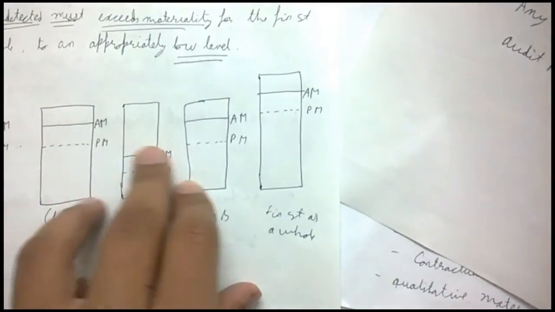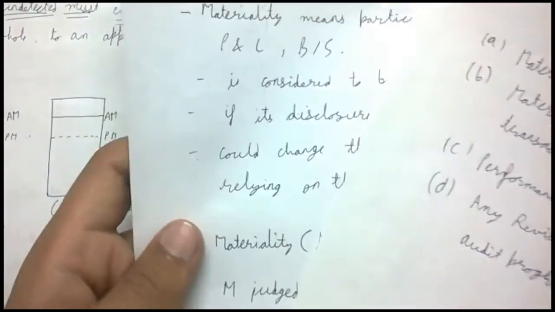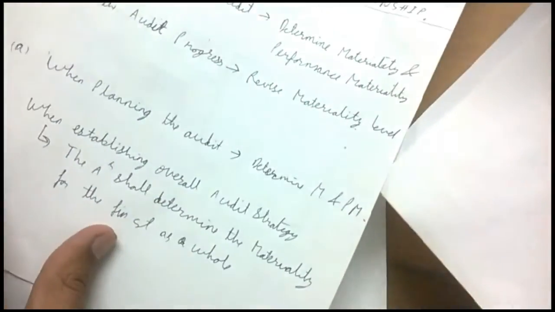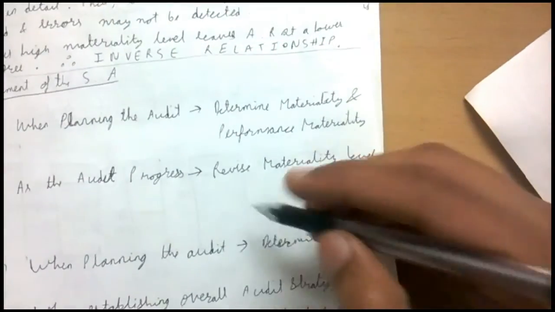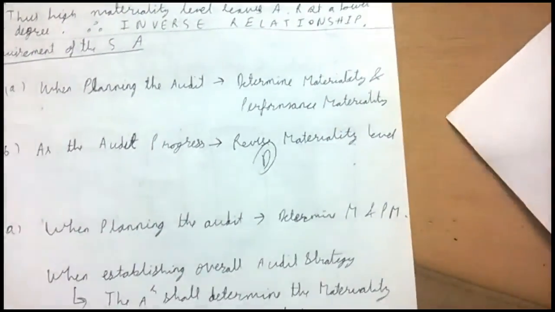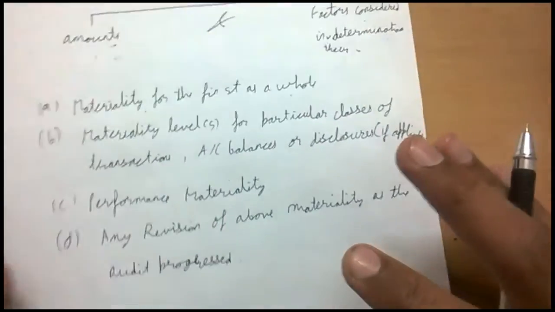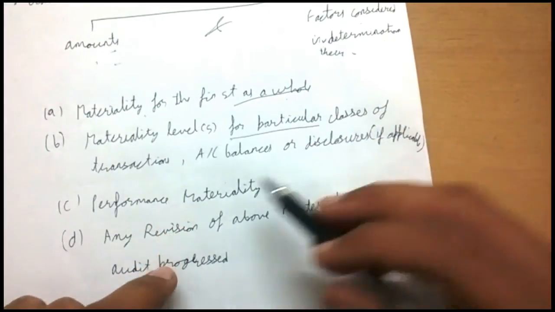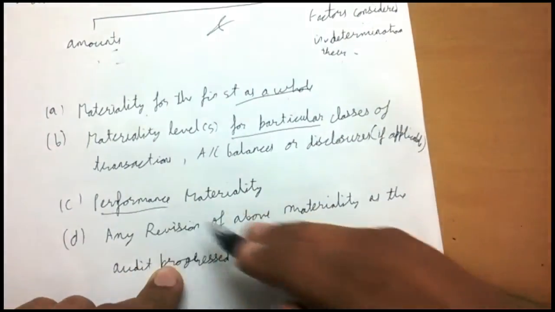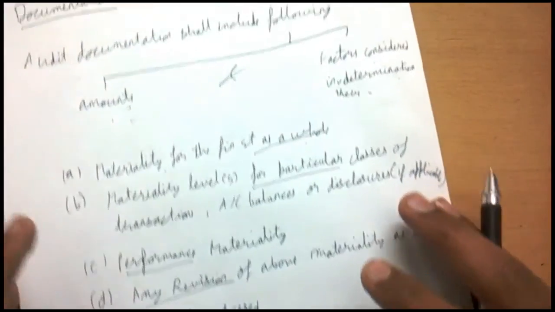We're going to document these performance materialities and any revision of the above materiality. That is, revised materiality. If you have made any revision, you need to document that as well. So four things need to be documented: materiality for the financial statement as a whole, for particular classes of transactions or account balances or disclosures, performance materiality, and any revision. These all need to be documented by the auditor.